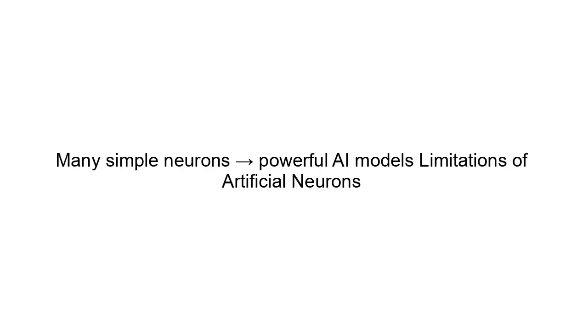Advantages of artificial neurons. Artificial neurons provide several benefits. Advantages include simple computational units, scalability to large networks, the capability of learning complex patterns, and adaptability to many types of data. Many simple neurons make powerful AI models.